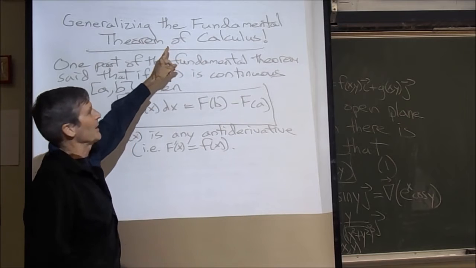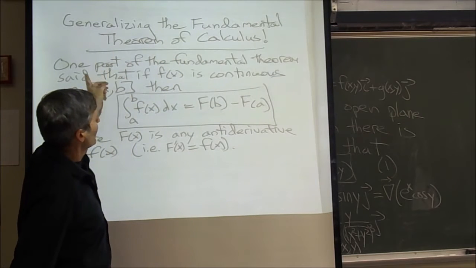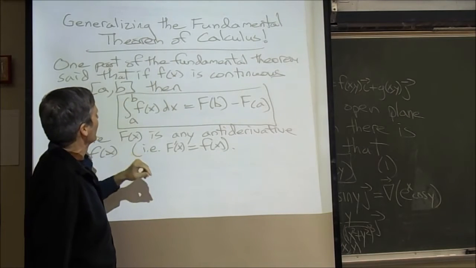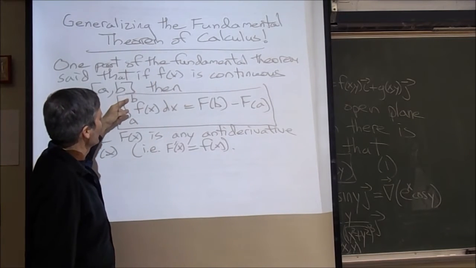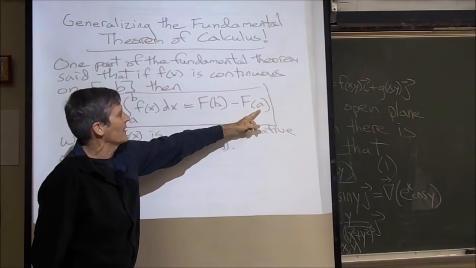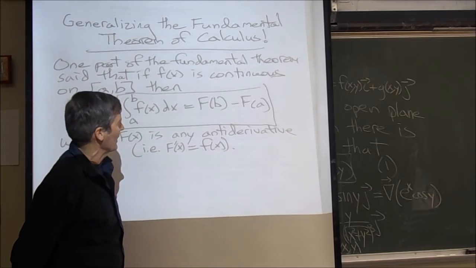This is one part of it. It comes in two parts. But the fundamental theorem of calculus said that if f of x is continuous on an interval [a, b], then the definite integral from a to b is equal to any antiderivative capital F at b minus any antiderivative capital F evaluated at a.